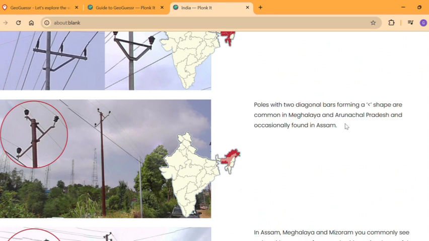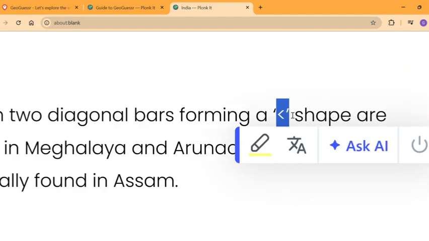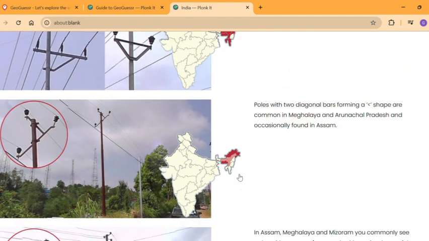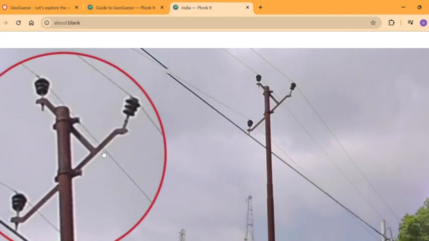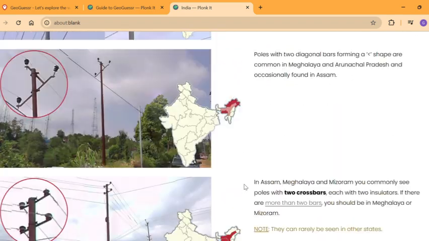As well as that, we have this type of arrow-like shape, which is found in the states of Meghalaya and Arunachal Pradesh, and occasionally in the state of Assam. So it's basically this type of pole top. If you see this, it's very common in these two states, as well as Assam, obviously.